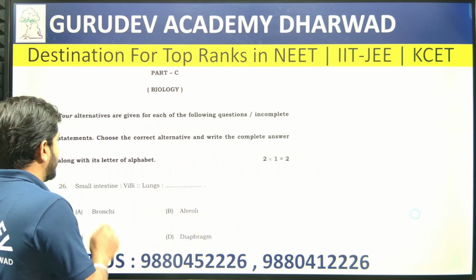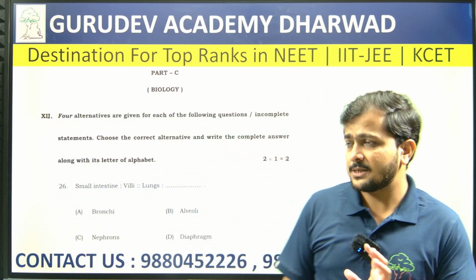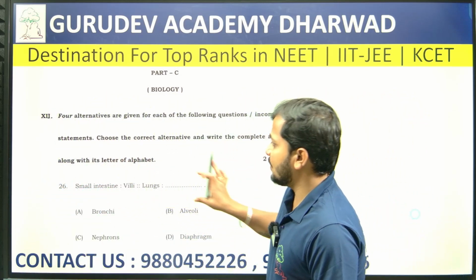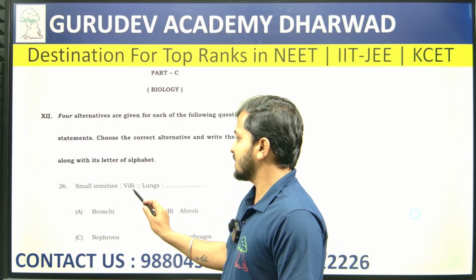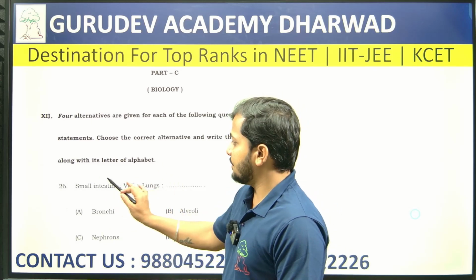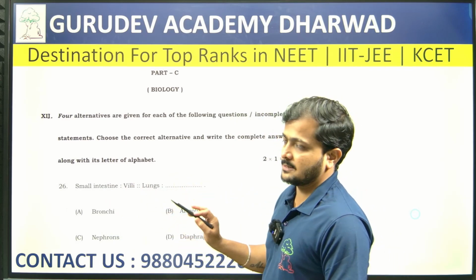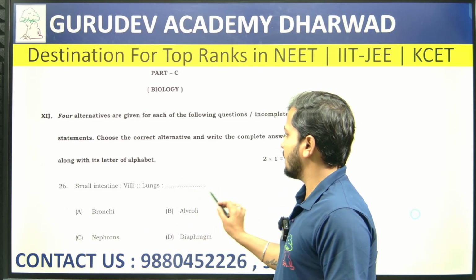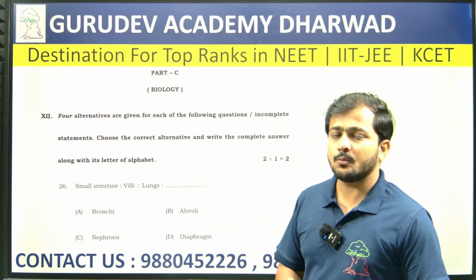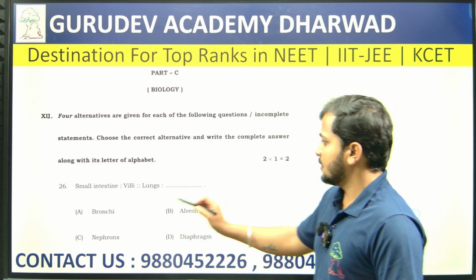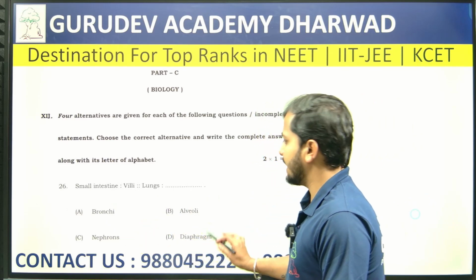Inside that, first, they have given one multiple choice question. First we have to understand what type of question it is. They mentioned small intestine and villi, where villi is a part of the small intestine. In the same way we have to find out for lungs, and they have given a gap here. There we have to fill in the correct matching word. The options they have given are bronchi, alveoli, nephron and diaphragm.